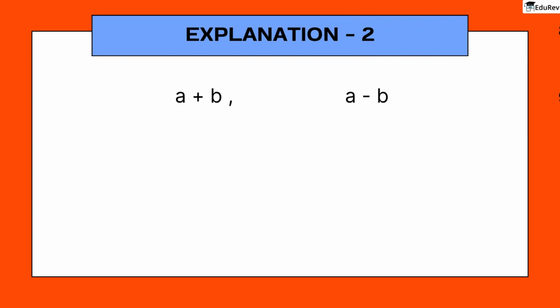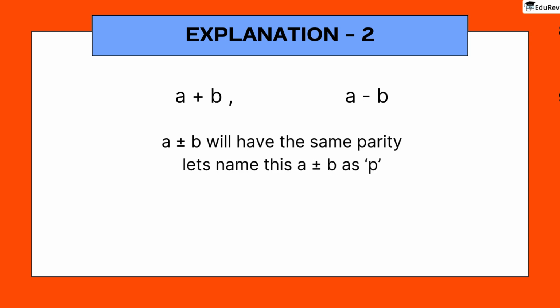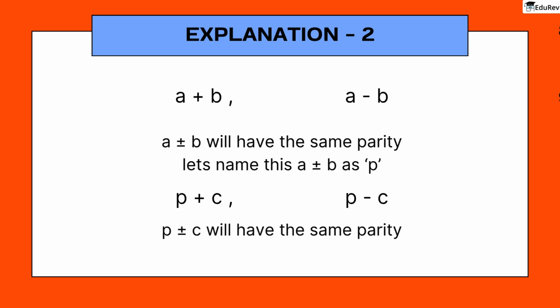We just proved that a plus b and a minus b will have the same parity, no matter whether a or b is even or odd. In short, a plus minus b will have the same parity. Let's name this a plus minus b as p. If we add a third number c to this expression, we will have p plus c and p minus c. According to our findings, this will also have the same parity.